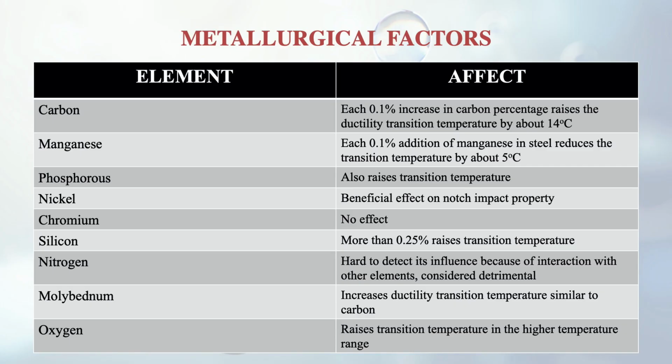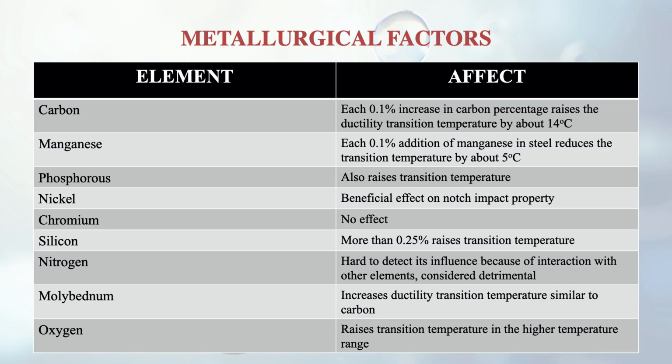So these are some of the metallurgical factors which will be affecting the impact toughness, like when we are adding certain amounts of other elements, alloying. In case of carbon, we see that each 0.1% increase in carbon percentage raises the ductility transition temperature by about 14 degrees centigrade. Manganese, each 0.1% addition of manganese in steel reduces the transition temperature by about 5 degrees centigrade.